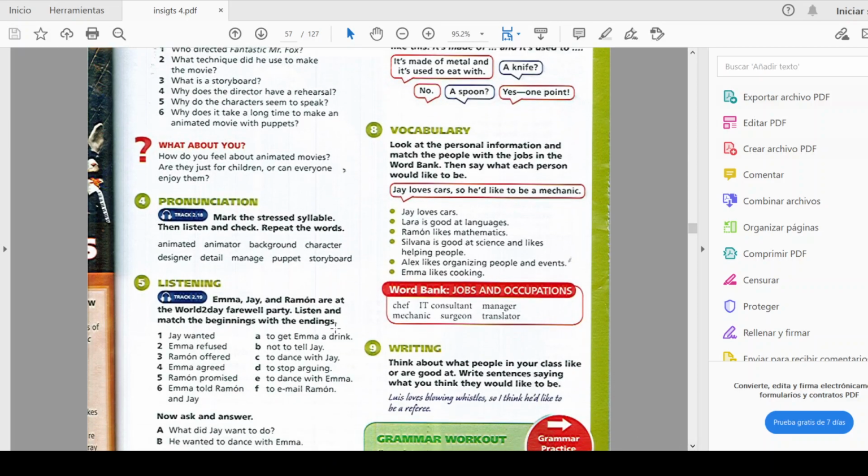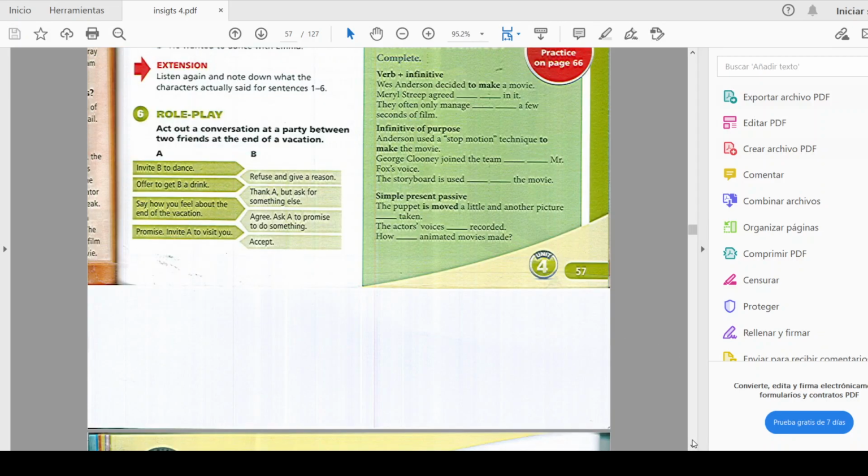Then we have exercise 4. This is pronunciation. I'm going to send you the track, and you are going to listen to the words, mark the stress syllable, then listen and check, repeat the words. So what you are going to do basically is listen to how they pronounce the words, and you are going to mark the stress syllable in each of the words.